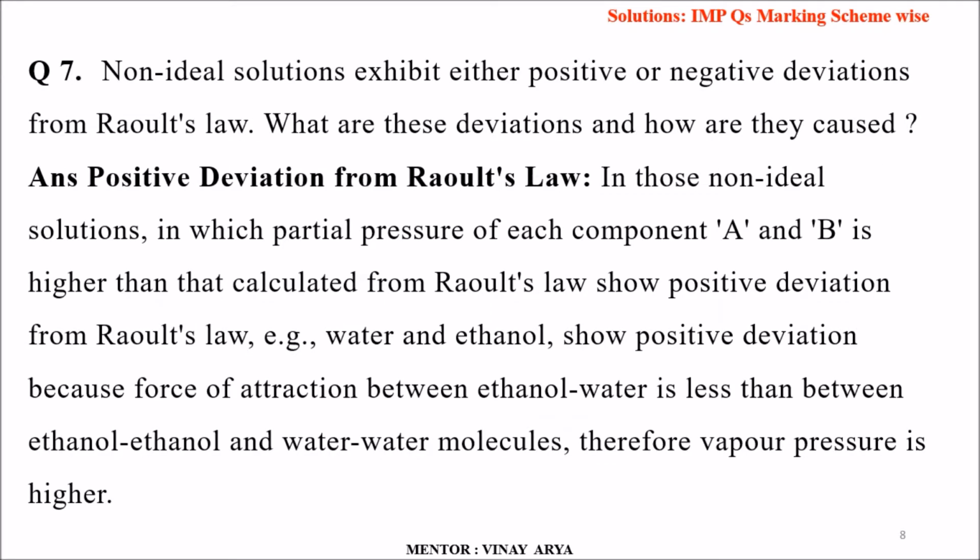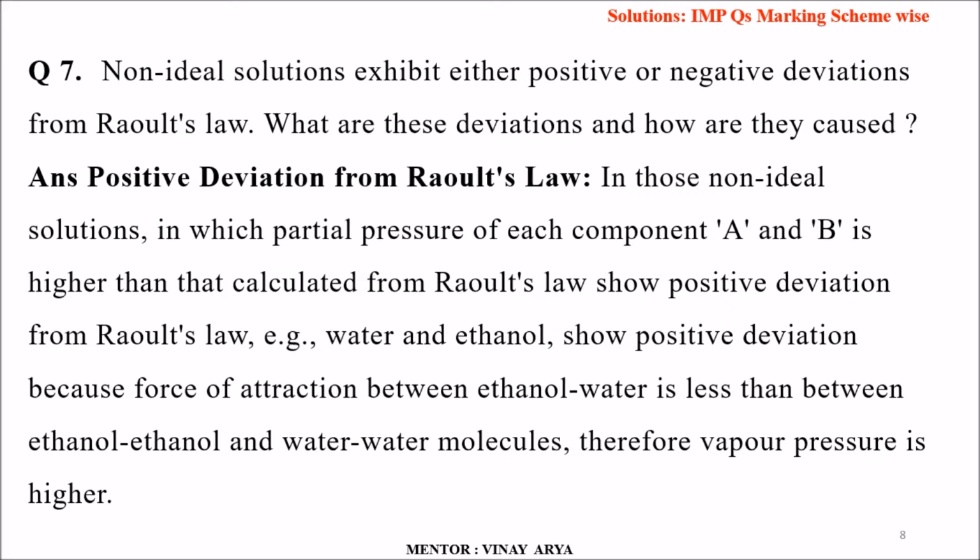Coming to the seventh question, that's a theoretical question. Non-ideal solutions exhibit either positive or negative deviation from Raoult's law. What are these deviations and how are they caused? So for the positive deviation from Raoult's law, the non-ideal solutions in which the partial pressure of each component A and B is higher than that calculated from Raoult's law show positive deviation, meaning a higher value is obtained, and that's why it's said to be positive deviation from Raoult's law.